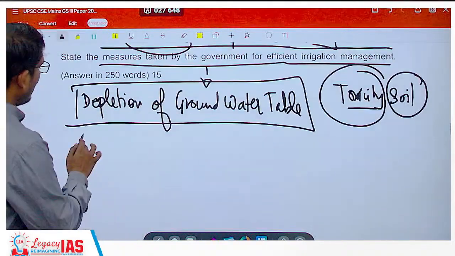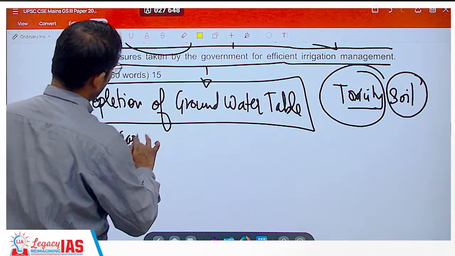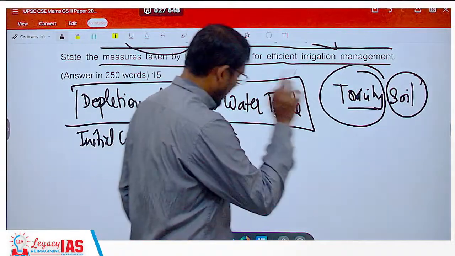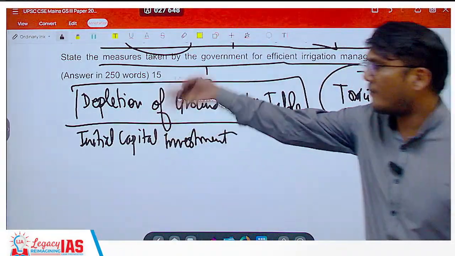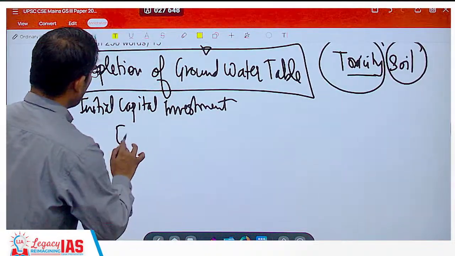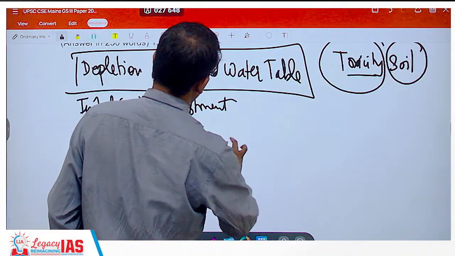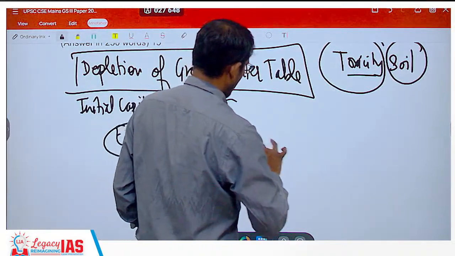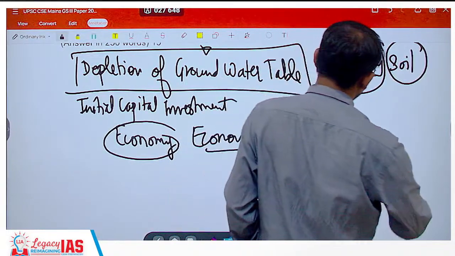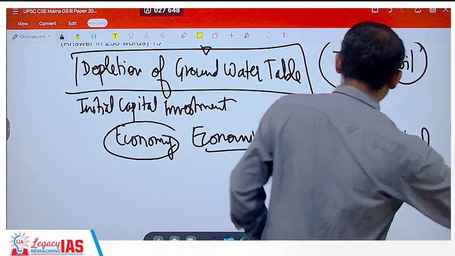Of course, there will be an initial capital investment required. When that is required, only the large farmers can do it. The small marginal farmers will not be able to do it. At the same time, economy of scale would not be there, or let's say it may not be economical for small and marginal farmers. And the majority, the major number of farmers are small and marginal.